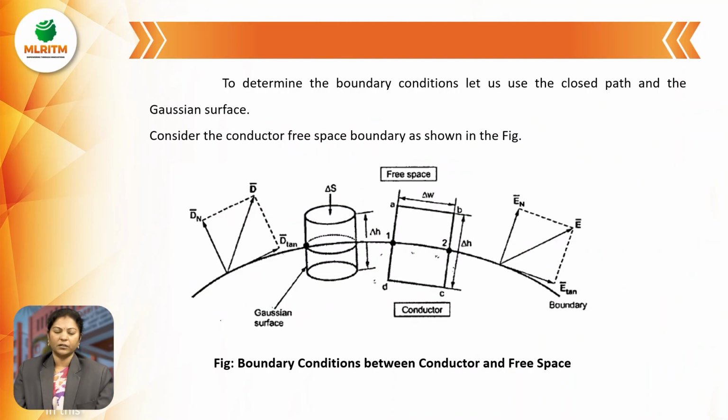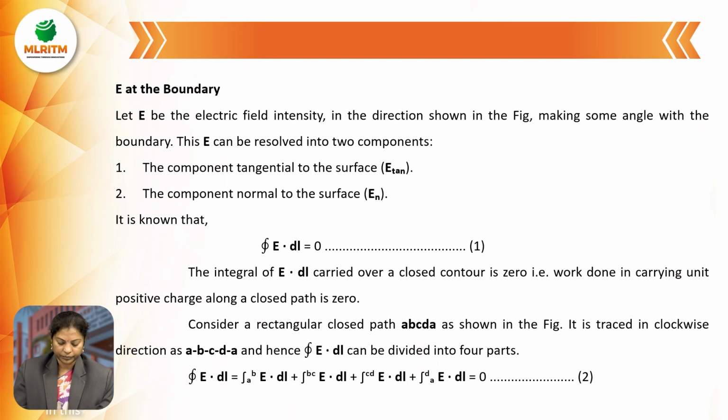To determine the boundary conditions, let us choose a closed path and a Gaussian surface. This is a closed path ABCD and this is a Gaussian surface. Here we are considering the normal component and the tangential component. For free space and conductor, there is a boundary between these two.